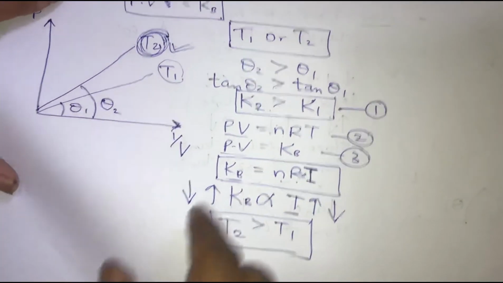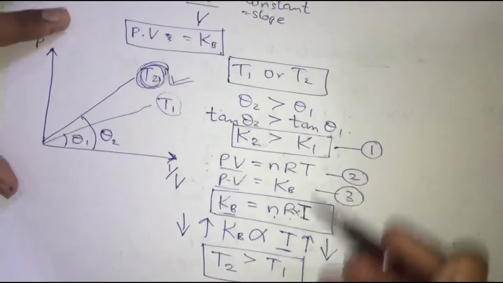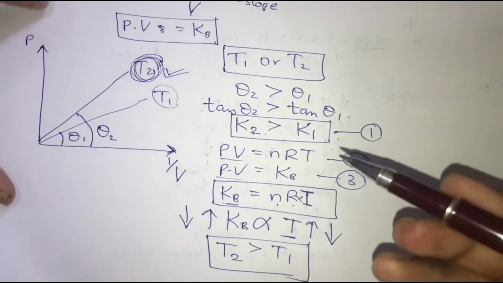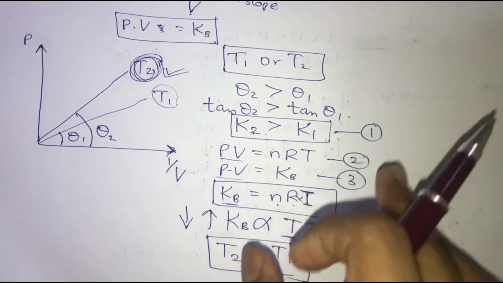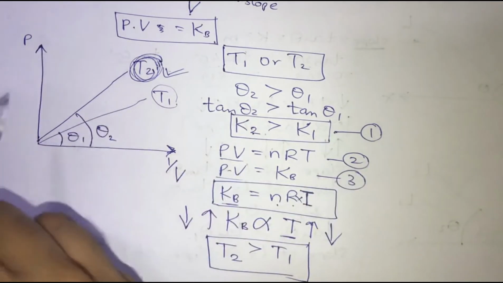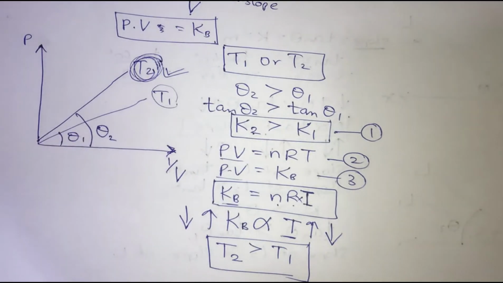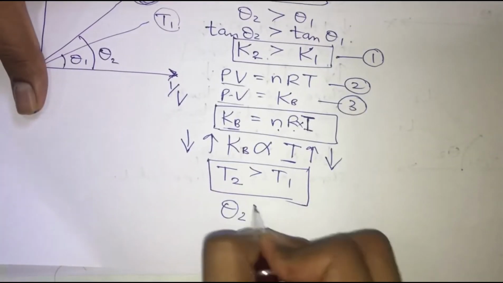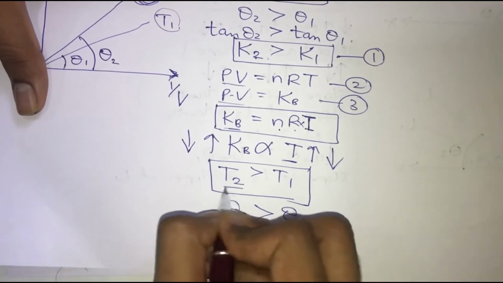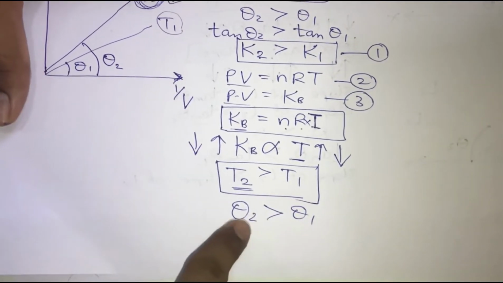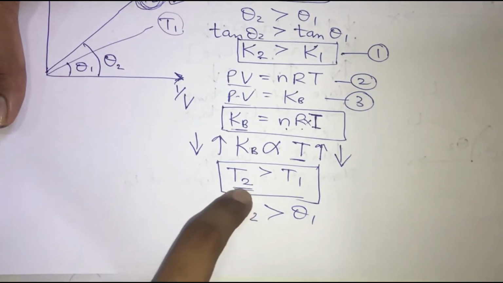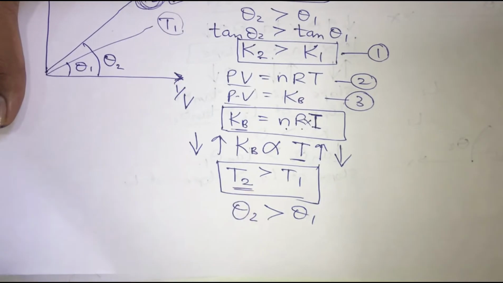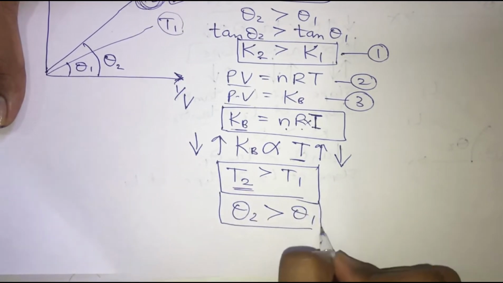Now you might be wondering that if you solve these long steps in the exam, then you might lose time. Okay. So for that, one shortcut that you all need to keep in mind, only for this graph, is that if the value of theta 2 is greater, then the value of T2 is going to be greater. Can you see the value of theta 2 is greater over here? So therefore the value of temperature is also greater. Okay, so this is the shortcut that you need to keep in mind.